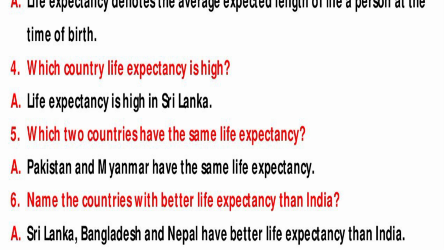Answer is, life expectancy is high in Sri Lanka. Which two countries have the same life expectancy in this table? Answer is Pakistan and Myanmar have the same life expectancy. Sixth question, name the countries with better life expectancy than India. Answer is Sri Lanka, Bangladesh and Nepal have better life expectancy than India.